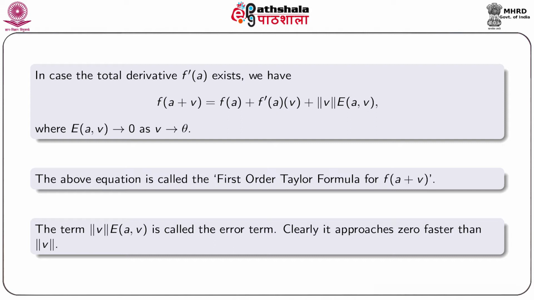The term norm v E(a, v) is called the error term. Now, as v approaches 0, E(a, v) tends to 0. So, therefore, whenever v approaches 0, norm v times E(a, v) approaches 0 faster than norm v.